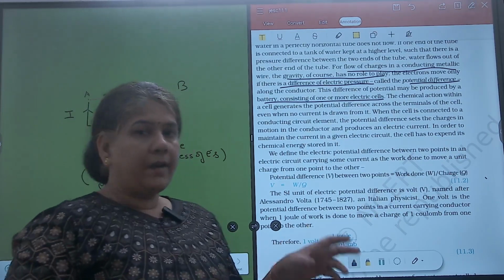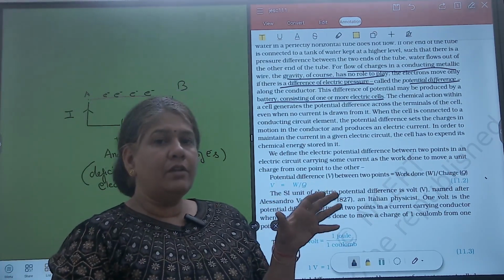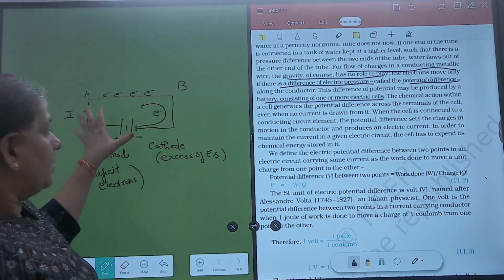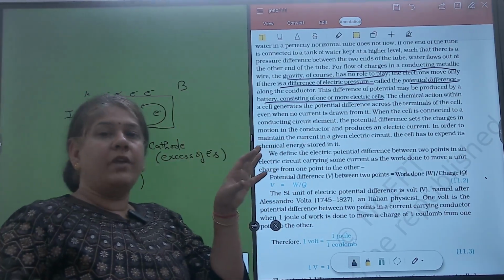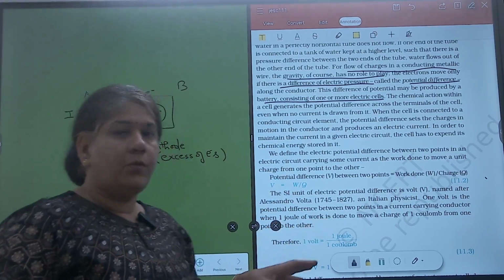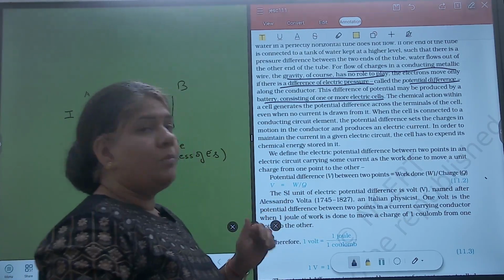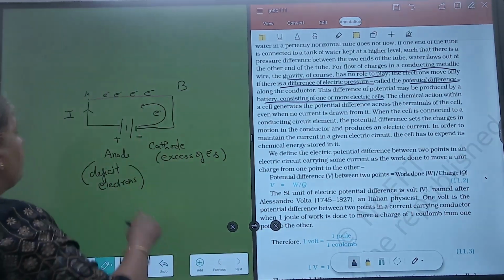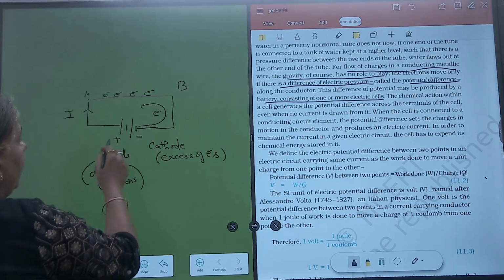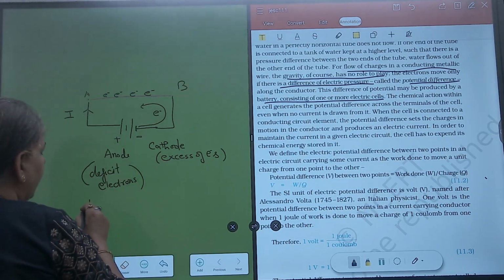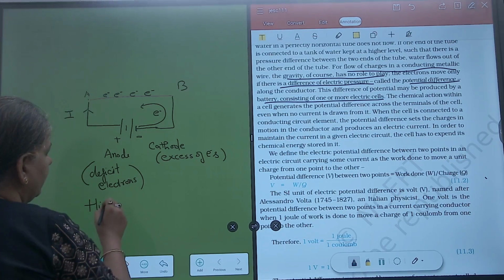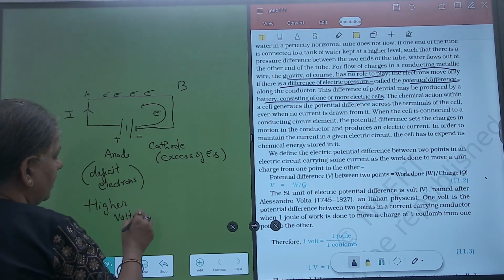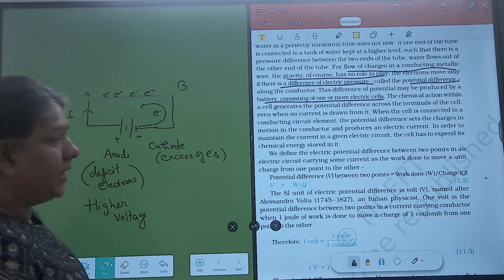So the cell or battery is generating a difference between these two points: at one point we have an excess of electrons and at the other point a deficiency of electrons, and this difference makes the electrons flow. The positive end of the battery is said to be at higher voltage. What is this voltage? I'll explain it.